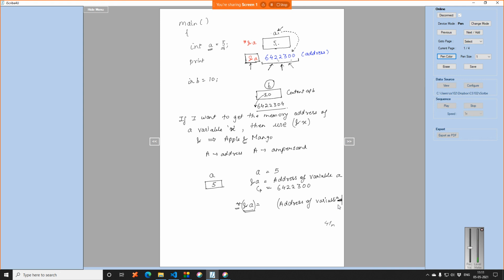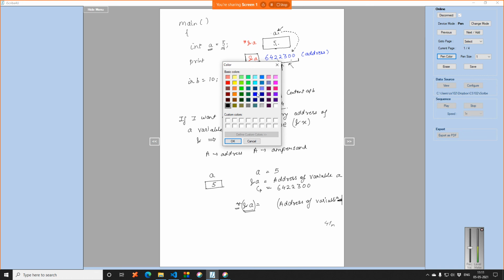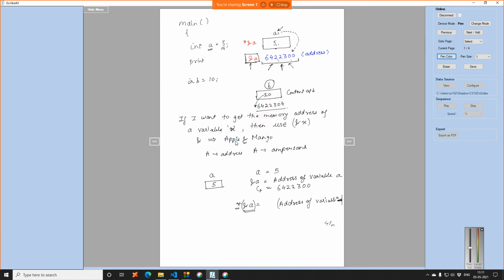This star means value at. Let me just change the pen color, hence I'm writing in blue.